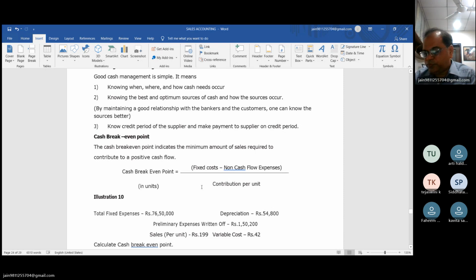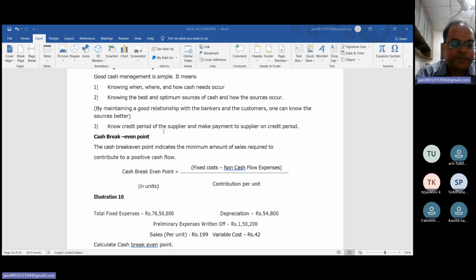Now the example of variable cost. If a single unit increases or decreases, then the variable cost will increase or decrease accordingly.